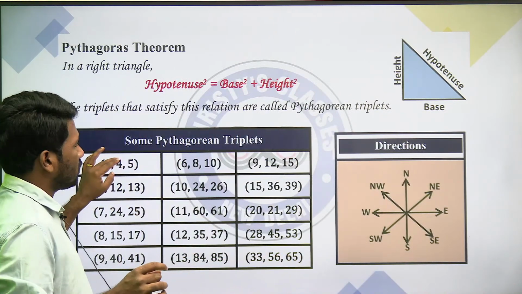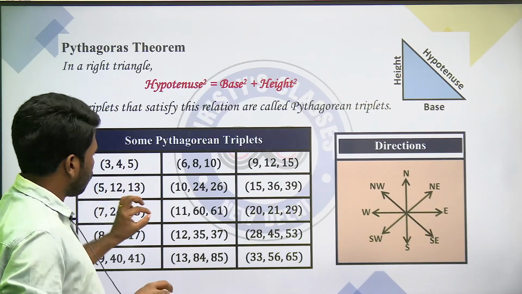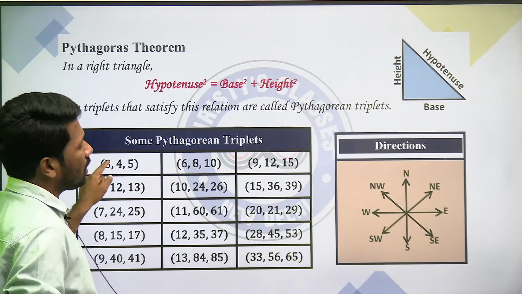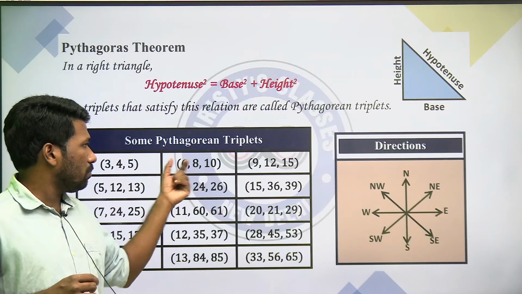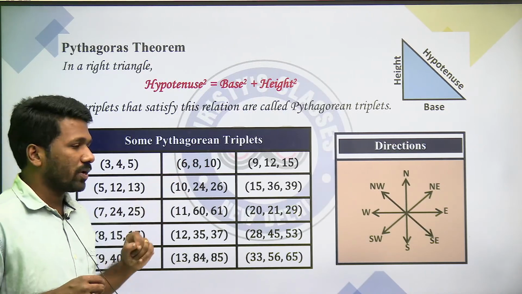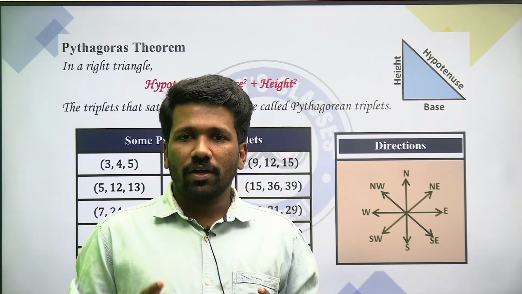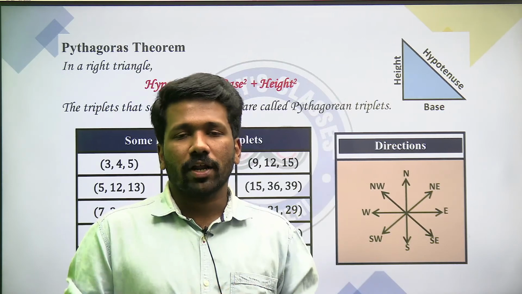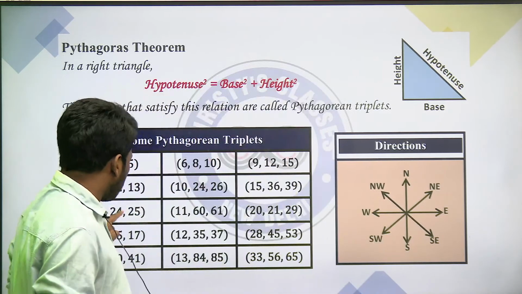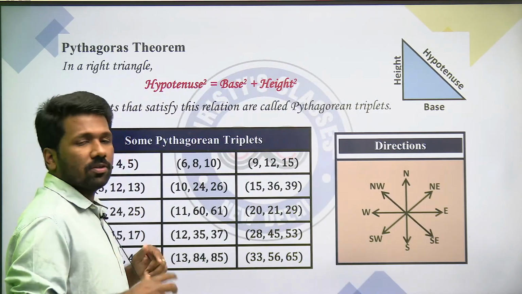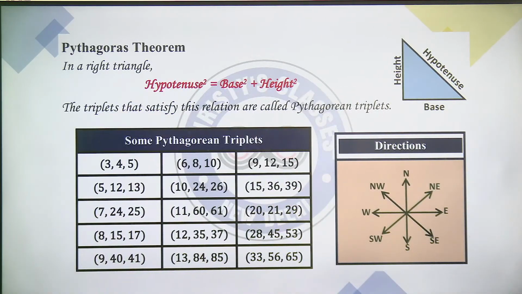For example, 3, 4, 5 is a Pythagorean triplet because 3 square plus 4 square is 5 square. 5, 12, 13 is Pythagorean. 7, 24, 25 is Pythagorean, etc. And any multiple of a Pythagorean triplet is Pythagorean. 3, 4, 5 का डबल है 6, 8, 10, वो भी Pythagorean है, मतलब 6 square plus 8 square will be 10 square. So the relevance of Pythagorean triplet is, in a triangle if you are seeing 3, 4, 5, suddenly you can conclude that वो right triangle होगा. Secondly, एक right triangle दिया है, उसकी 2 sides for example 7 और 25 दिया है, तो we can say the third, hypotenuse, will be 25. So those are some of the applications of Pythagorean triplet and Pythagoras theorem.